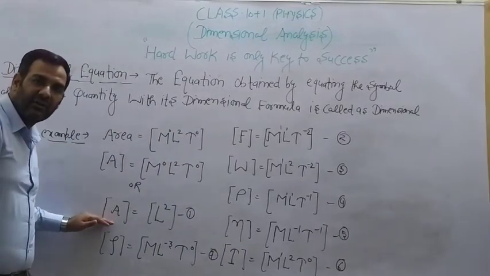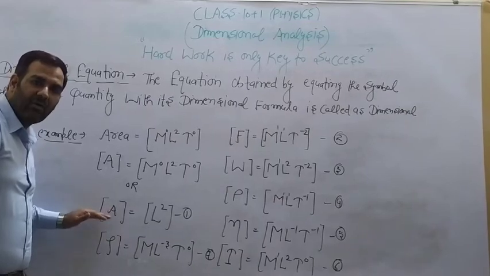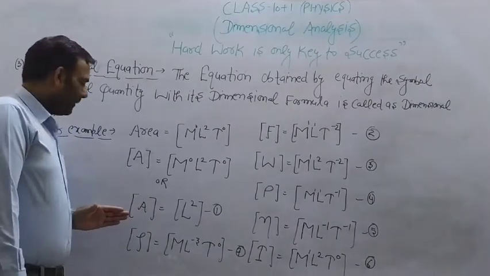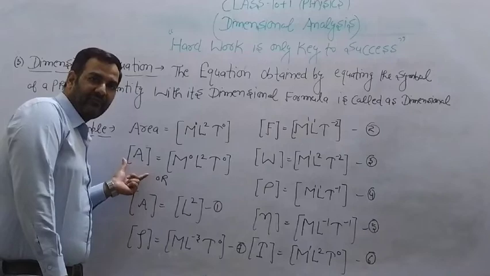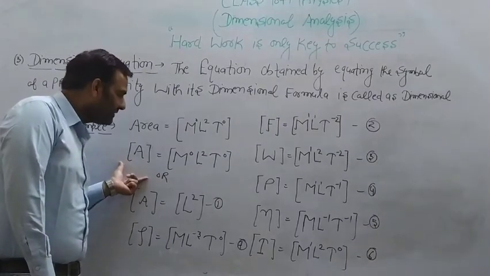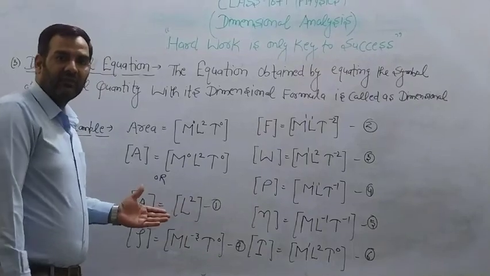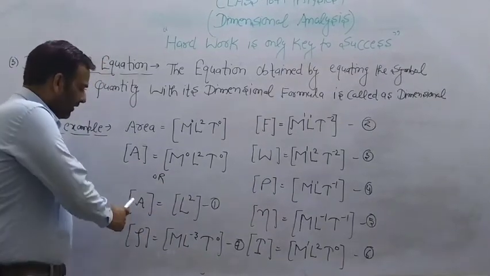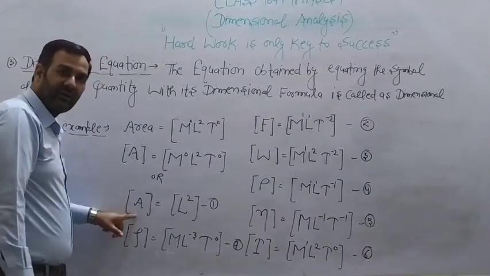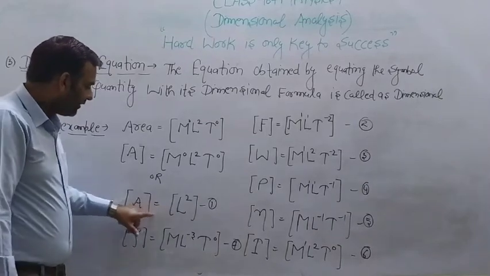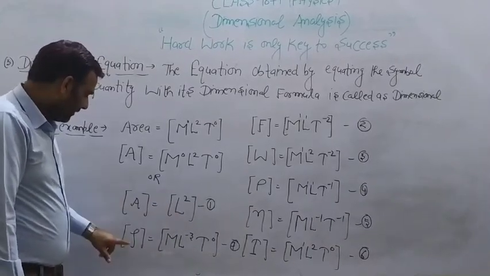So whenever the symbol of a physical quantity is equated with its dimensional formula, we get the dimensional equation. Equation number 1, symbol of area A, is equated with its dimensional formula.